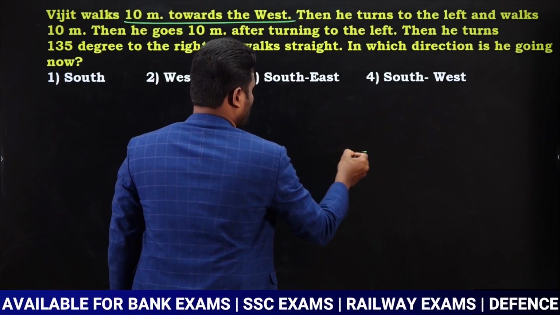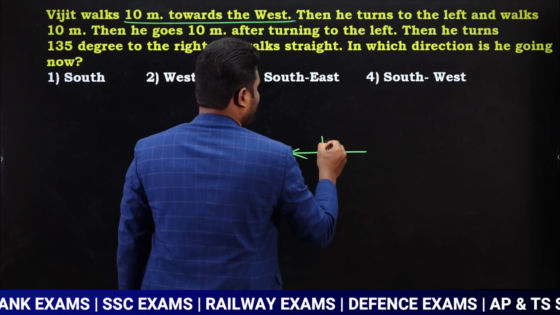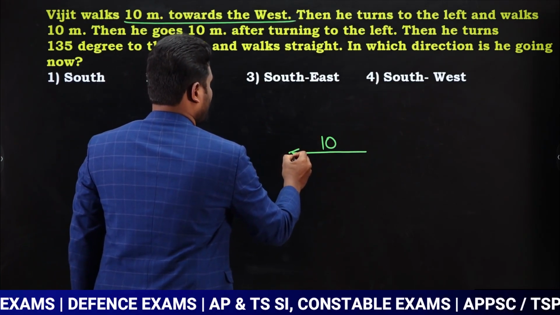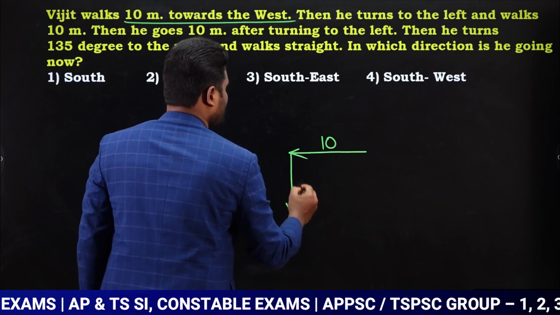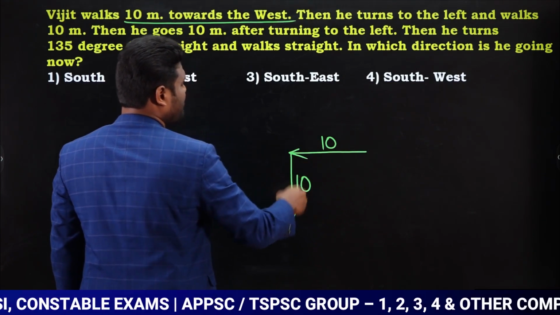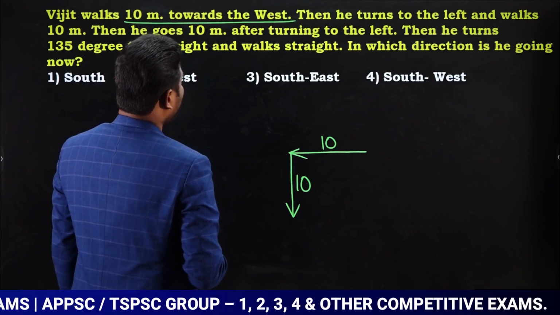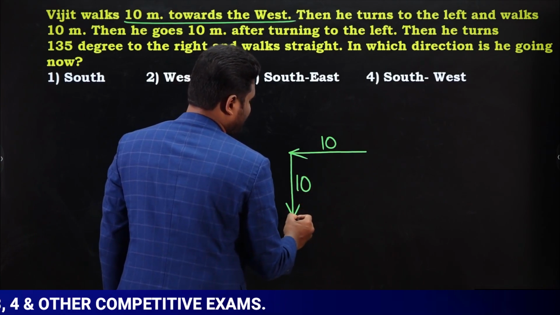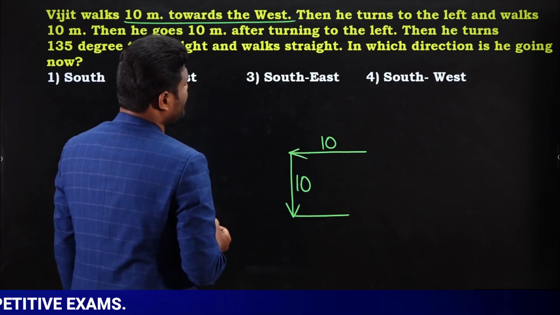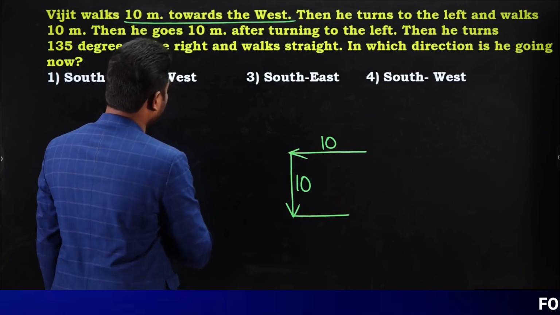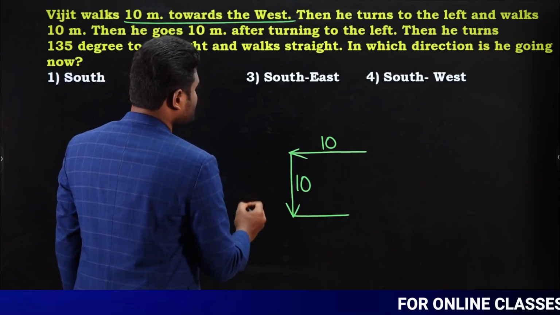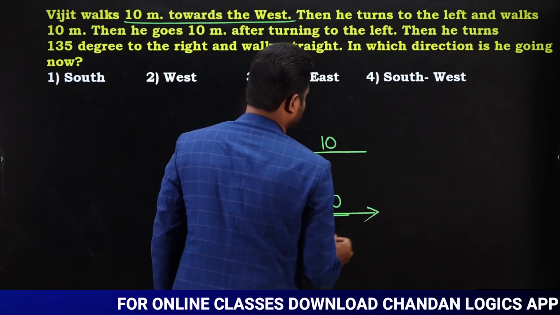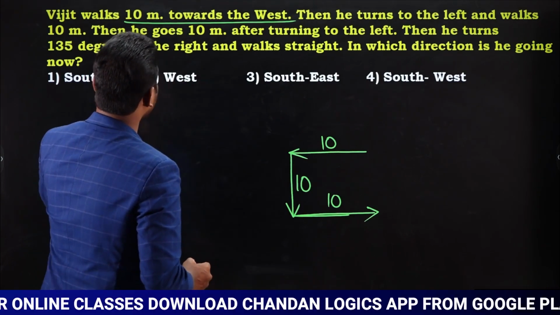Now he is traveling 10 meters towards which direction? West direction. Yes, so he is traveling towards west, 10 meters. He turns left and walks 10 meters. Left is nothing but towards south, and he walks 10 meters. After turning left, now again he is going to turn left, and walks 10 meters. After that, he turns 135 degrees right.